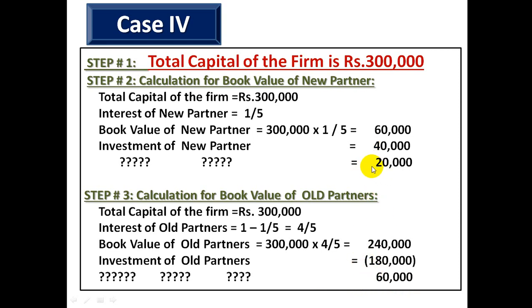But the new partner is also facing a shortage. Old partners are also facing a shortage. Therefore, no one is giving bonus to the other. Neither is new giving bonus to old, nor is old giving bonus to new. Both are facing the shortage.